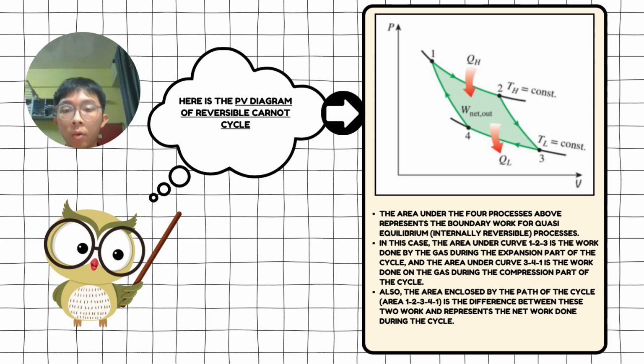Here is the P-V diagram of the reversible Carnot cycle. The area under the four processes above represents the boundary work for a quasi-equilibrium process. In this case, the area under curve 123 is the work done by the gas during expansion, and the area under curve 341 is the work done on the gas during the compression part of the cycle. Also, the area enclosed by the path of the cycle, area 12341, is the difference between these two works and represents the net work done during the cycle.